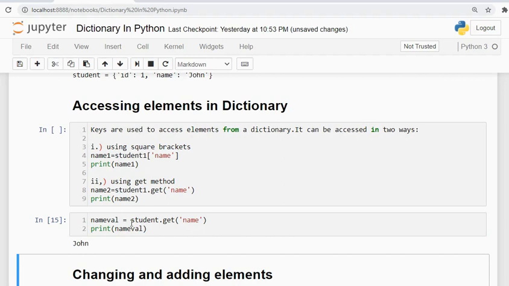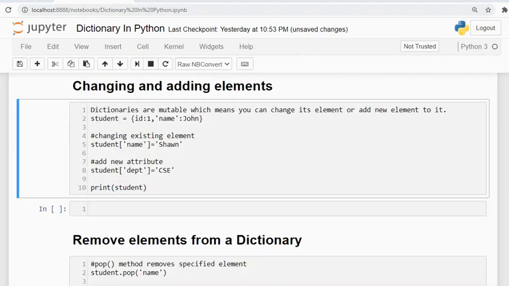Now suppose I want to change this name John to some other name, and also suppose I want to add an element to a dictionary. We'll look at how to do that. For changing the element, I just need to use the square bracket technique again, in the same way we accessed the value. I already have a key name, and I want to assign a new value to John.